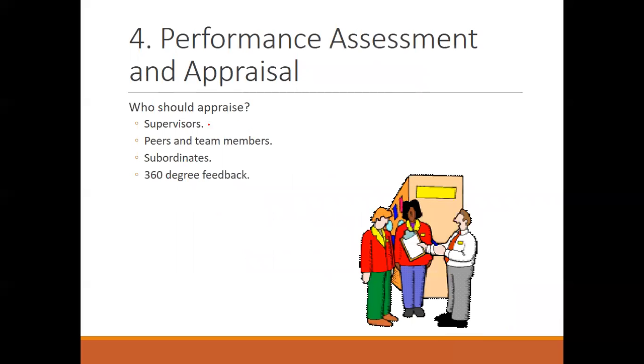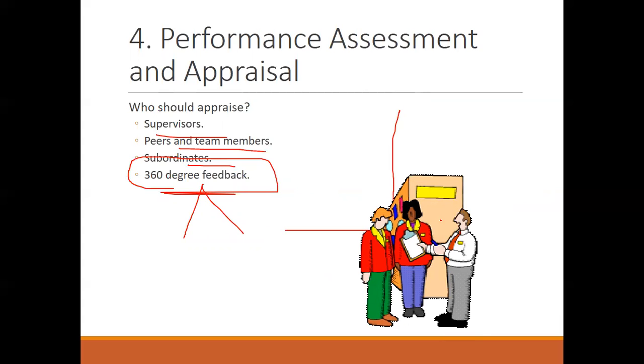Then assessment, that is, who should appraise: the supervisors, the peer groups, the subordinates, with a 360-degree feedback. Now we have studied this 360-degree feedback for a particular employee, which comes from his peers, his customers, his supervisors, from all the perspectives with whom the person deals. That is called the 360-degree angle, the complete circle.